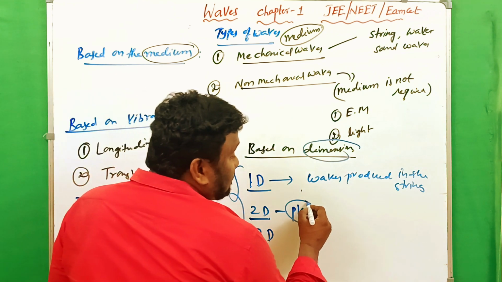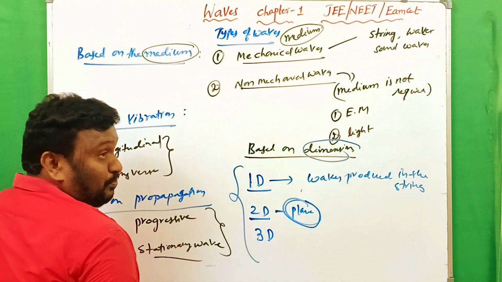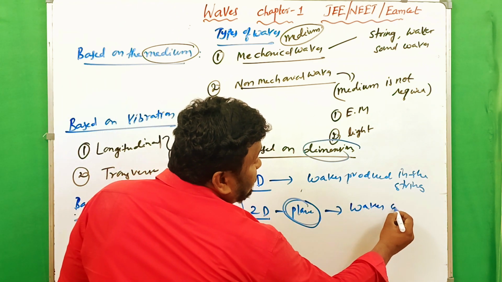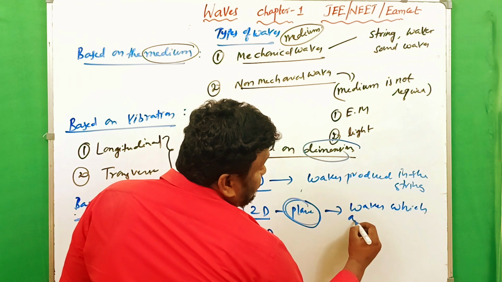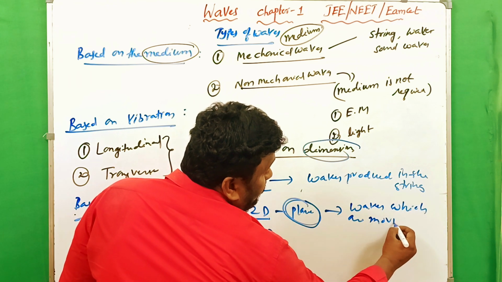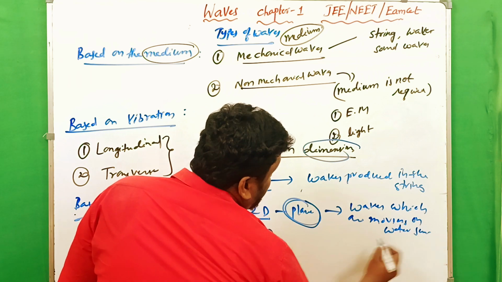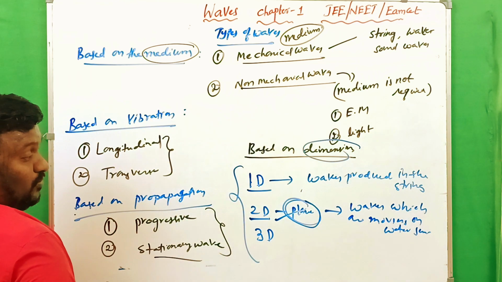So the wave is propagating in the plane. A basic example is waves moving on a water surface. These are the examples for two-dimensional waves.